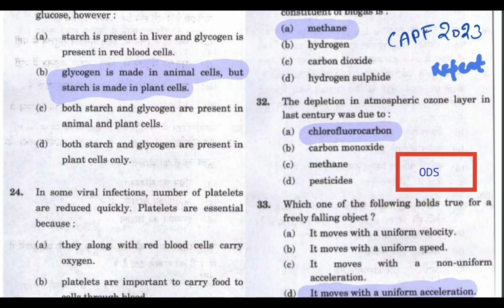And the next question: the depletion of the ozone layer was due to chlorofluorocarbons. So you must read about ODS, ozone depleting substances. If you know, then comment down in the comment box.